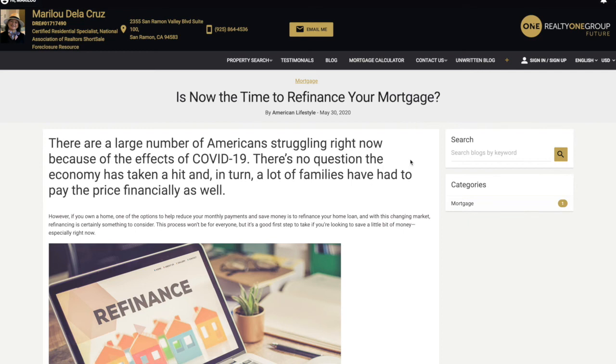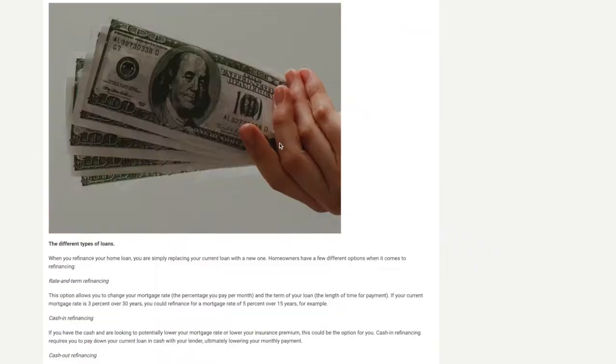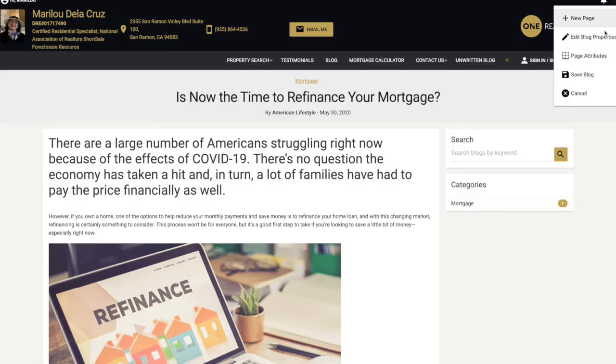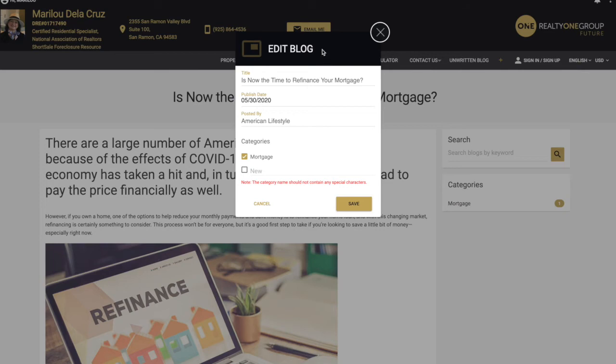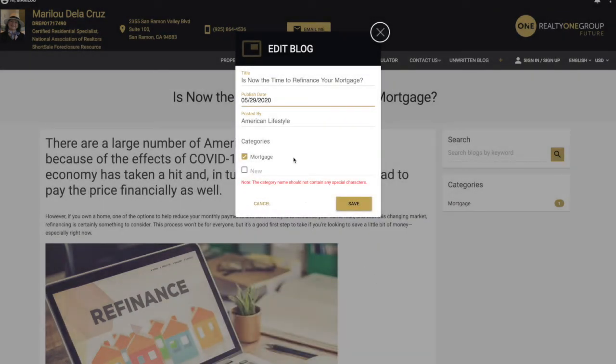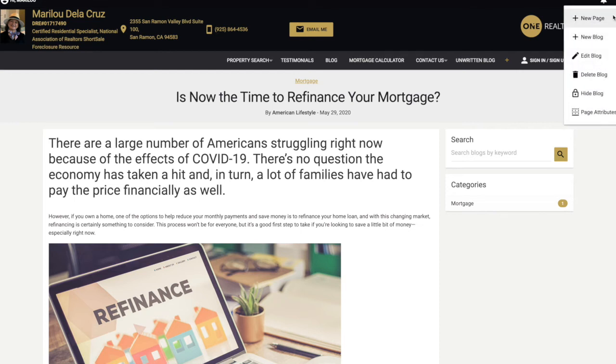We always try to save our blogs to the future when we're creating it, because it will save it as a draft. But if you're sure that you are ready to publish your blog, we're gonna do this. We're gonna edit blog, come back to the 3 dots again, edit blog properties, and then we're gonna change the publish date to today because we're done editing. And we're gonna click save. Now your blog is officially published.